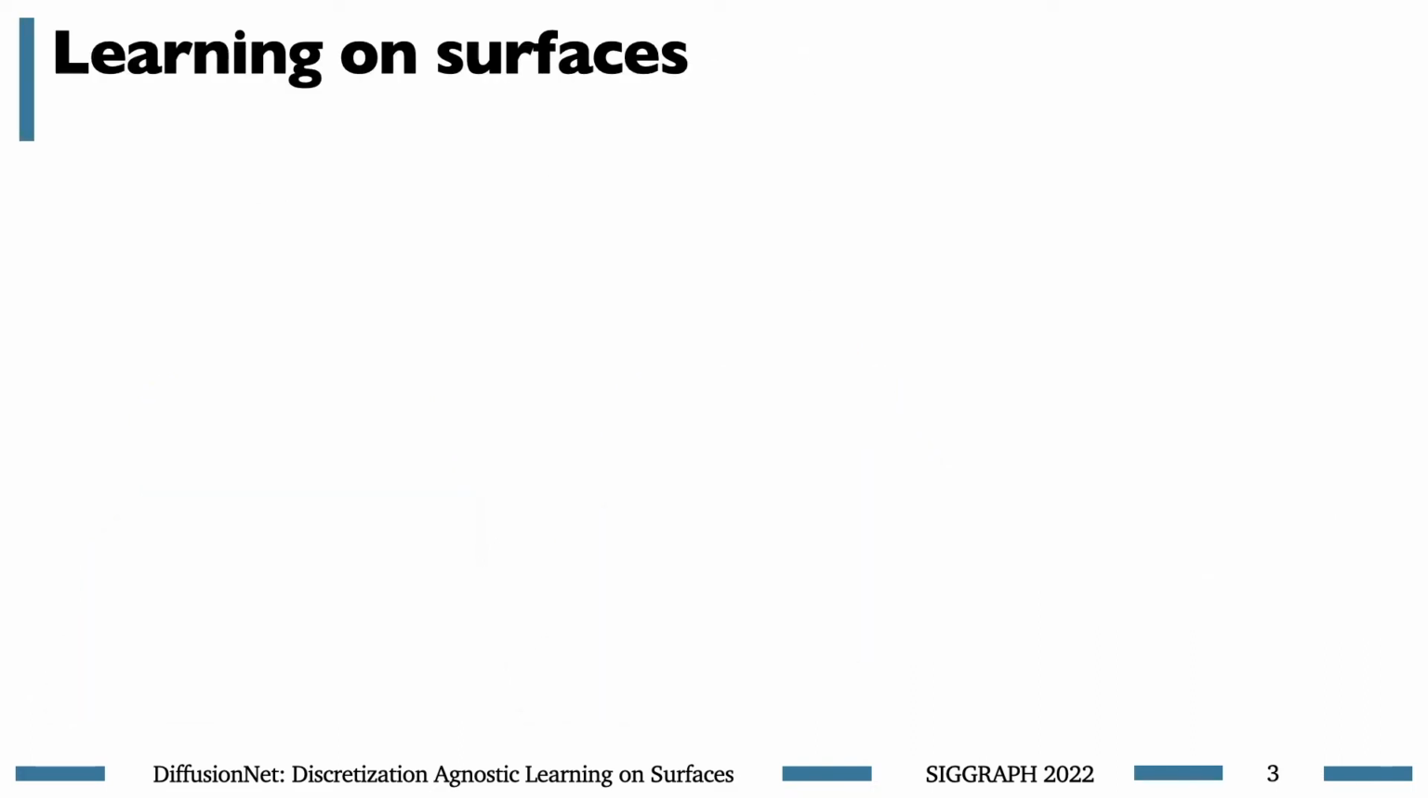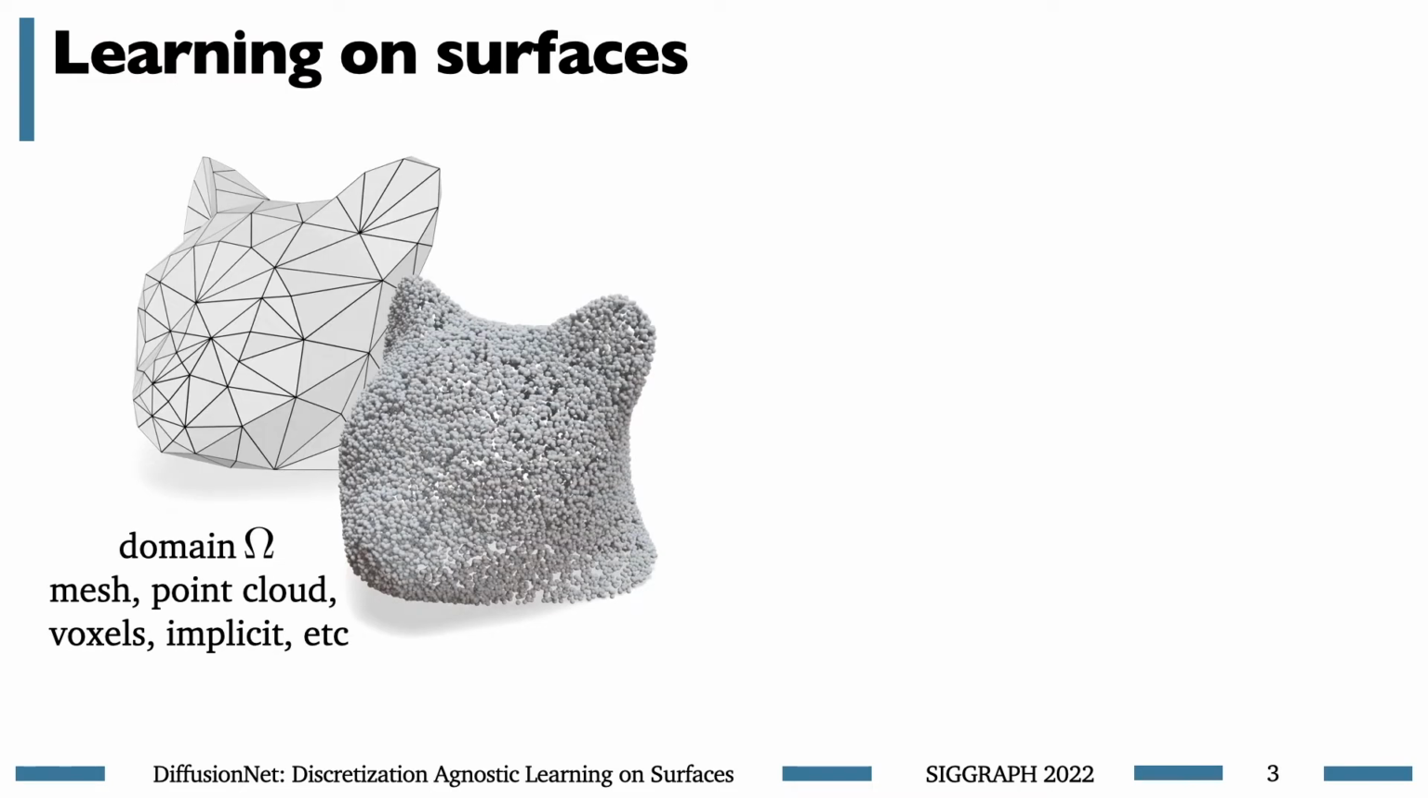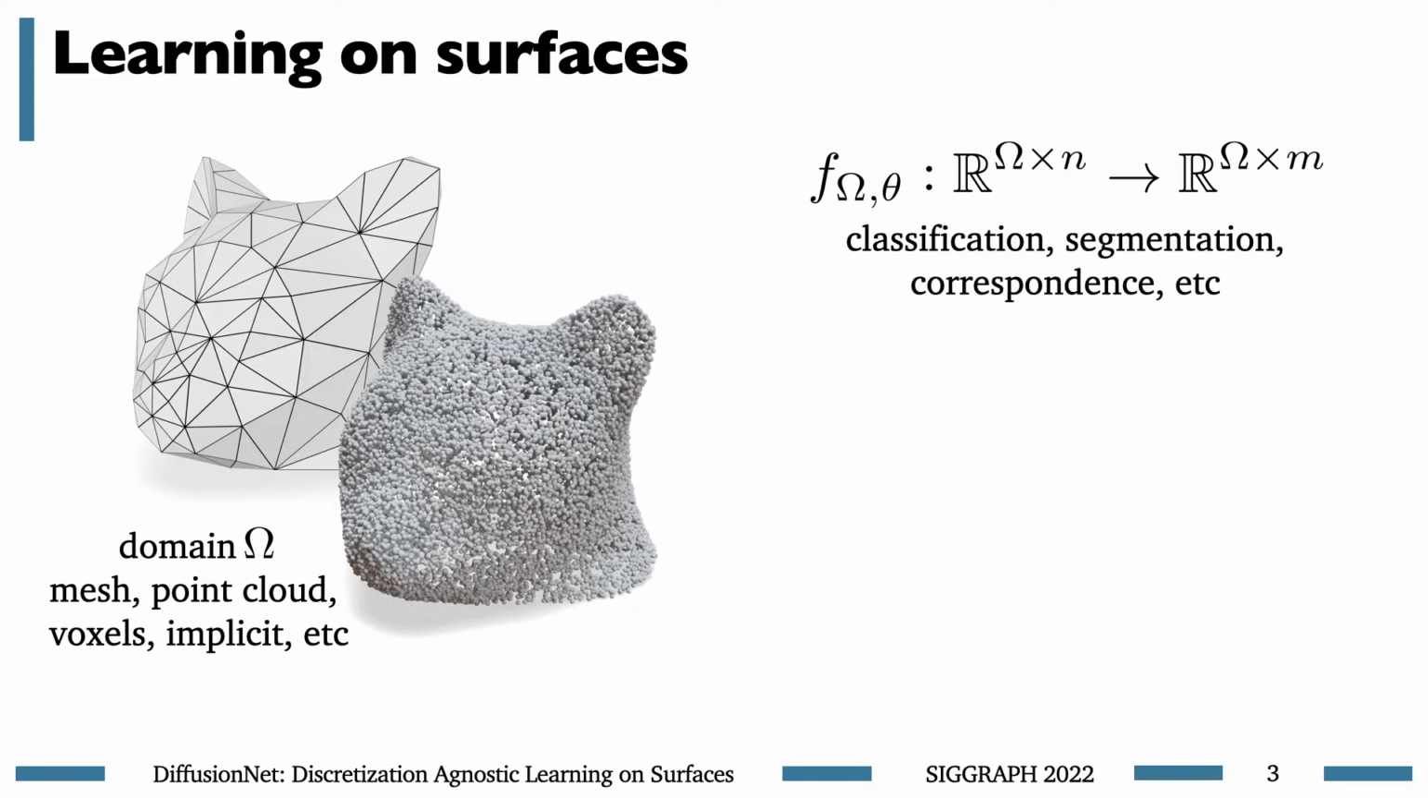When we say learning on surfaces, we mean that we'll have some shape, like a mesh or a point cloud, and we want to learn a function which takes as input some features along the surface, like a value at each vertex of a mesh, and produces output predictions along that surface. This includes common tasks like segmentation, regression, or classification after taking a global mean.